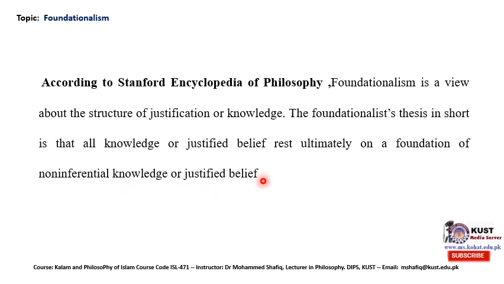So, from this definition, what we can get is that as far as our knowledge is concerned, we have so many beliefs in a system. Those justified beliefs are actually based on another belief that is known as foundational belief, and that foundational belief is non-inferential. We should assume it to be self-evidently true.